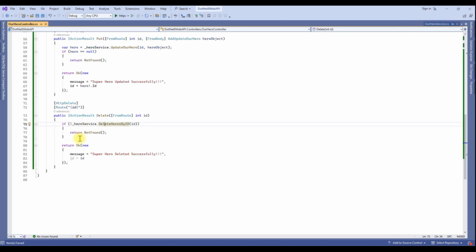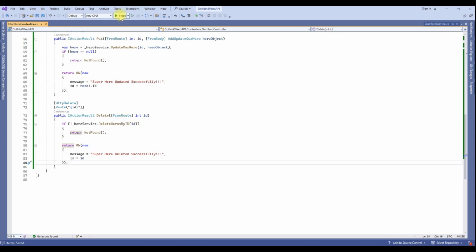Here I am using a not operator. So when we call this method and it returns false, in this case we return the response as not found, because that id is not available, and that's why we are not able to proceed with your action. If it returns true, in this case again we are sending an OK response with some detail, a message and the ID. Let's run this application.